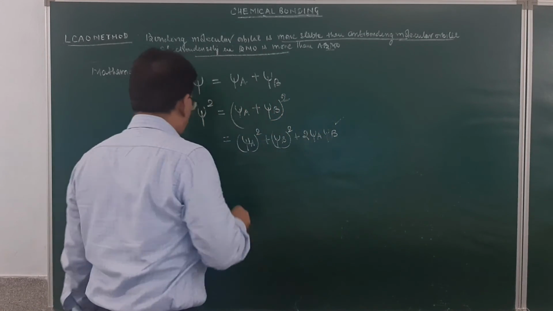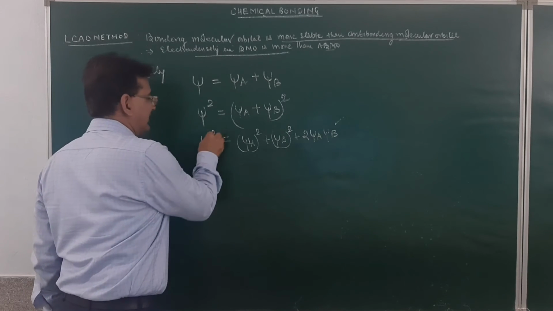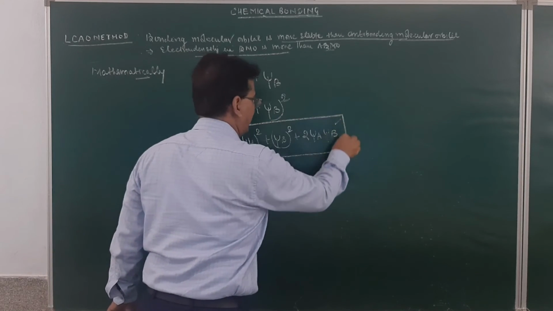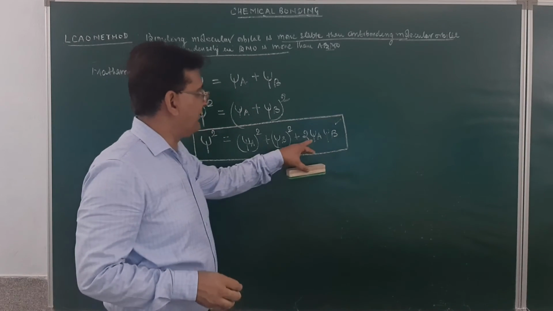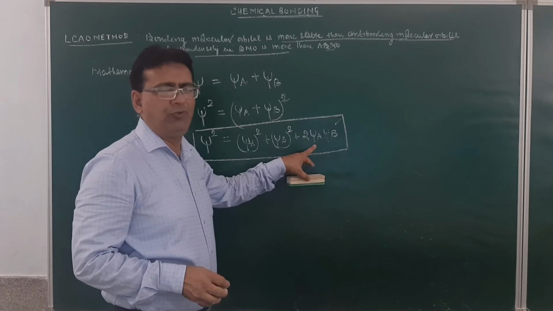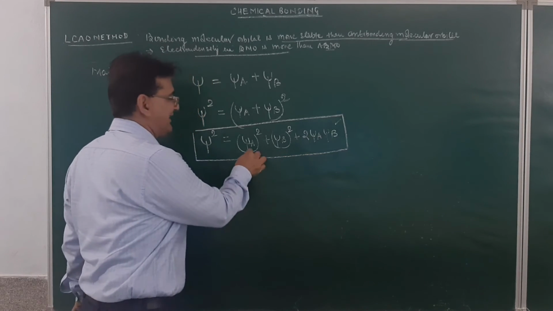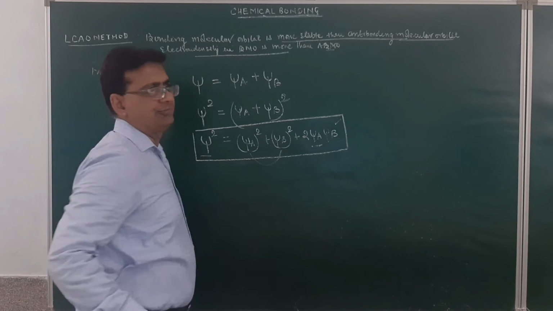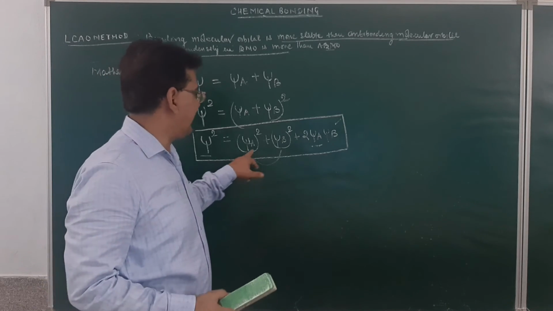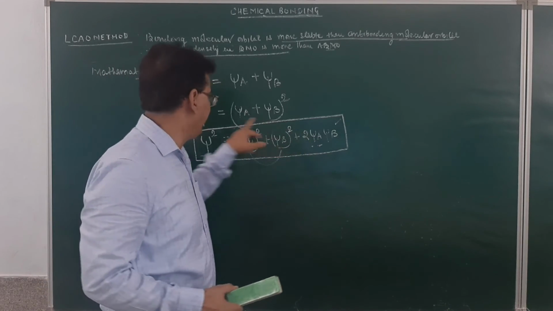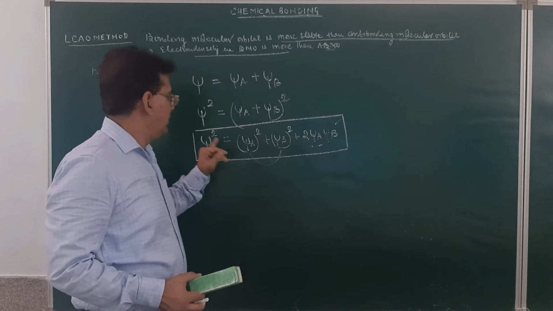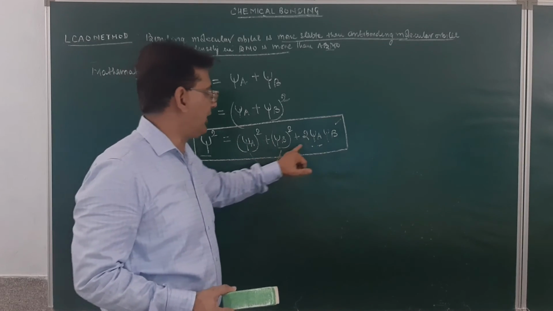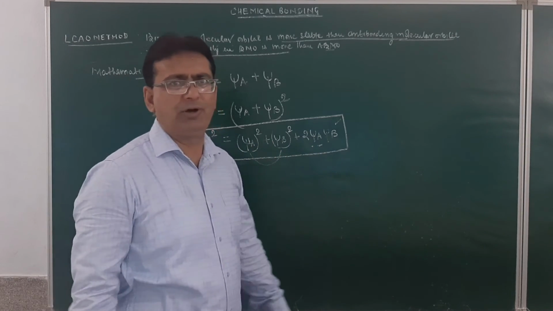That means the electron density in the bonding molecular orbital will be greater than that of the atomic orbital by a factor of twice the wave function of A and wave function of B. If to the right hand side we add this, it becomes equal to the left hand side. It means the electron density in the bonding molecular orbital is greater than the atomic orbital by twice the wave function of A and wave function of B.